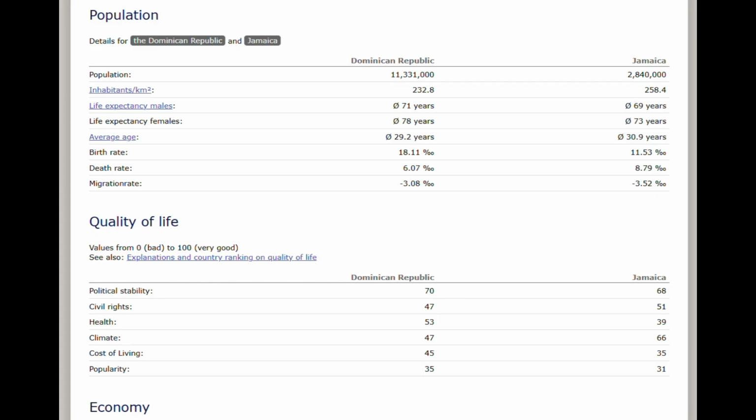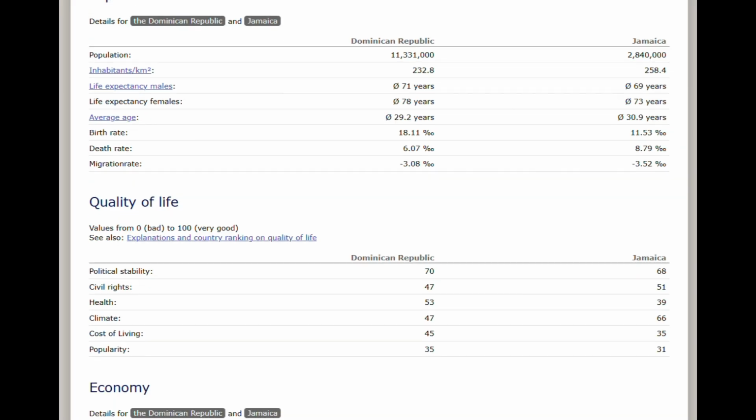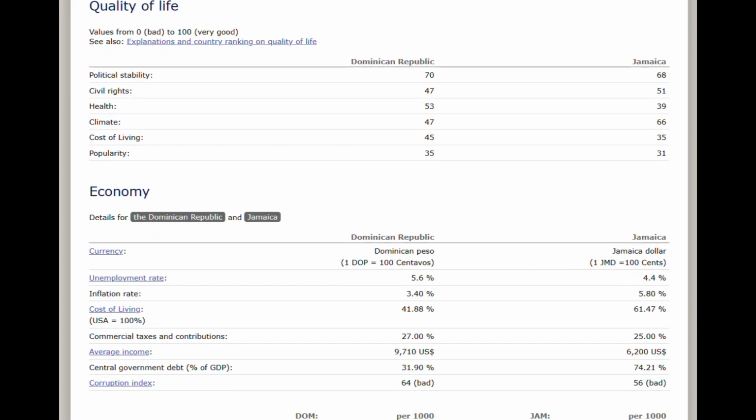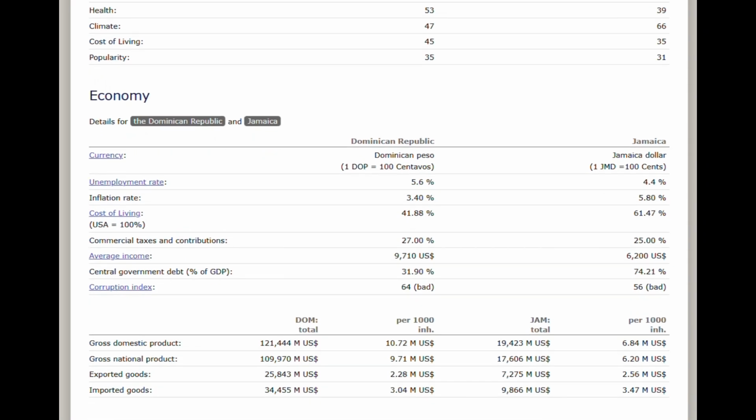The employment rate's a bit higher in the Dominican Republic. The inflation rate is higher in Jamaica, which has been a consistent thing with these videos, specifically with the inflation rate. The cost of living when it comes to the USA percentage, or whatever ratio that they use, is much higher in Jamaica than the Dominican Republic, with the Dominican Republic being at 41% compared to Jamaica's 61%. The average income is higher in the Dominican Republic by about 3 million.